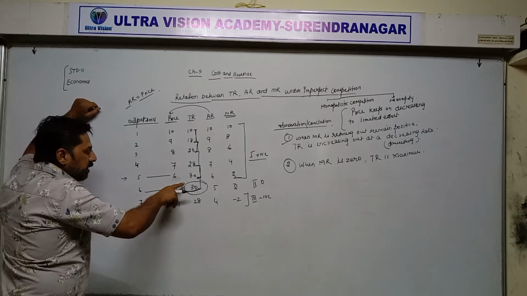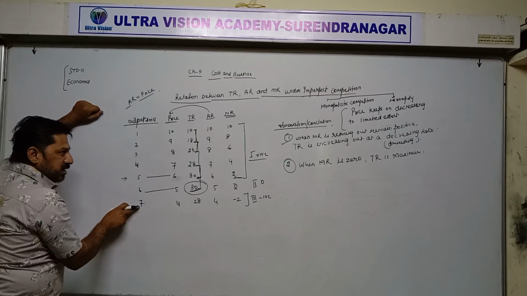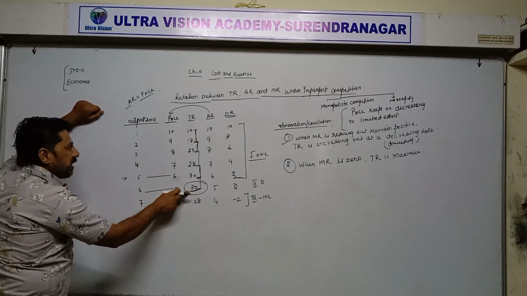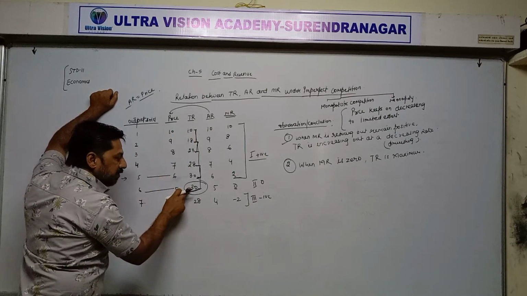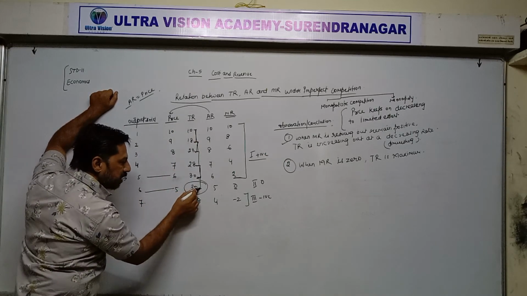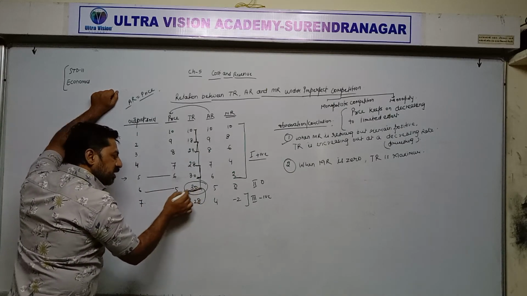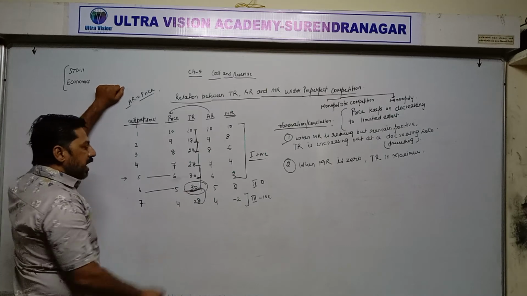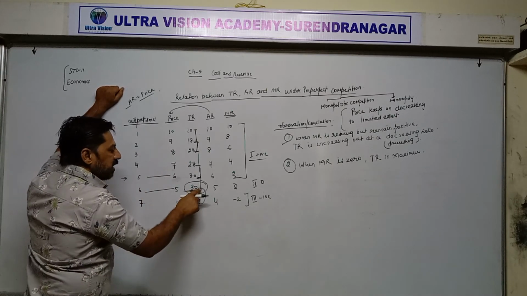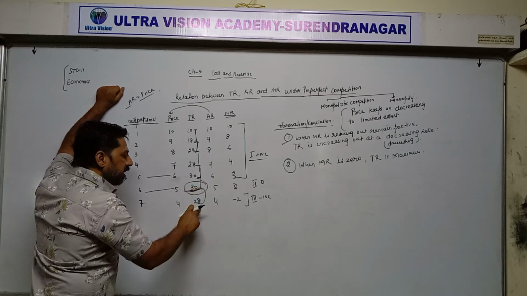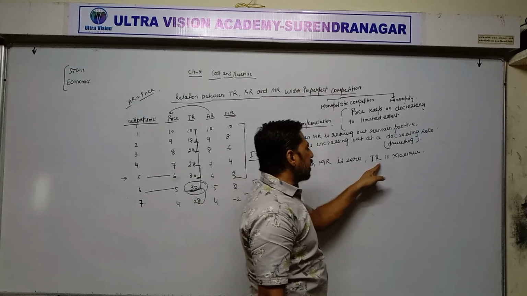Why? Because beyond this point, if the producer tries to sell 7 units, their income will not increase. On the contrary, their income will decrease from 30 to 28. Means this is the lowest point, the least point to earn profit. After that, if they try to sell more units, loss starts increasing. Instead of earning more income, their income will reduce. That's why it is said that when MR is 0, TR is maximum.